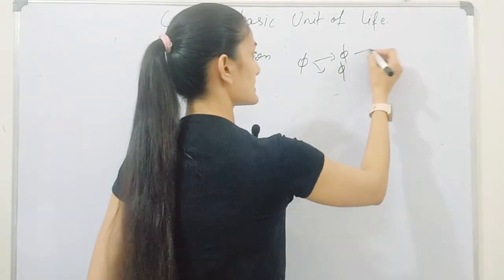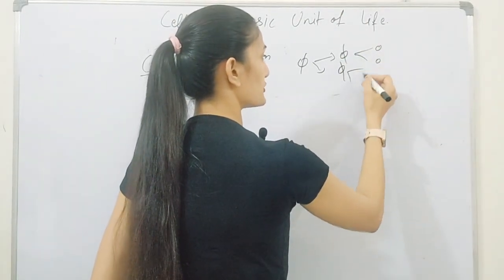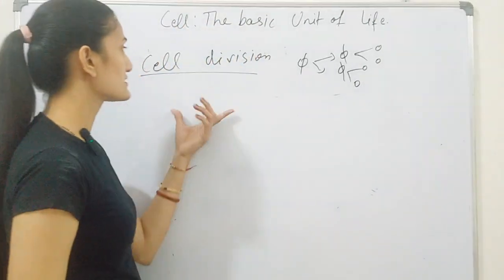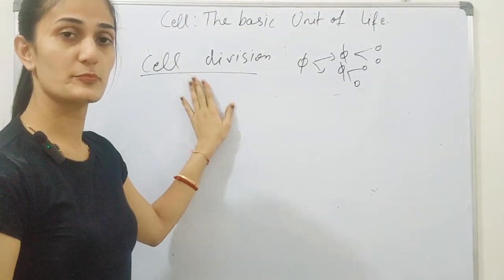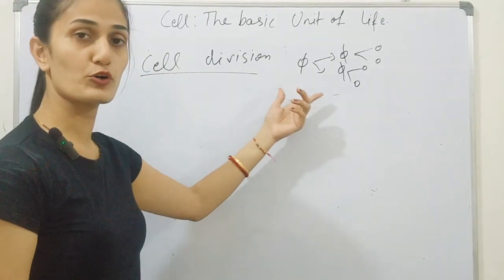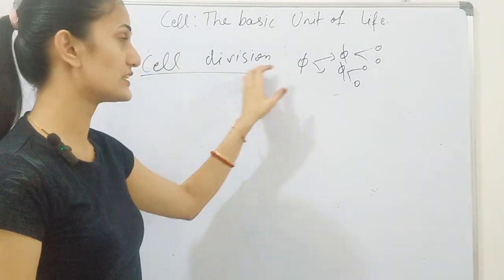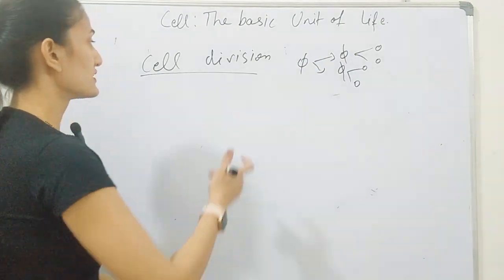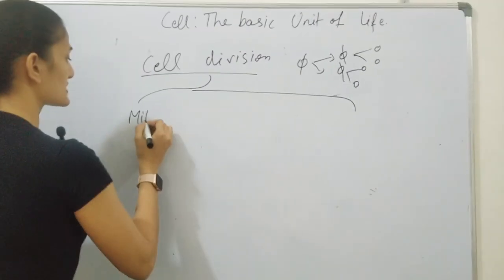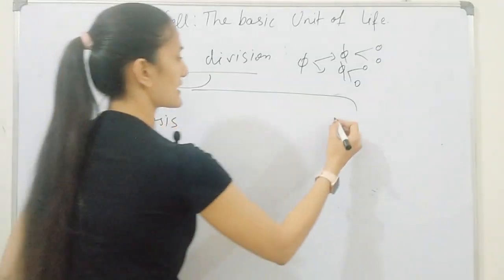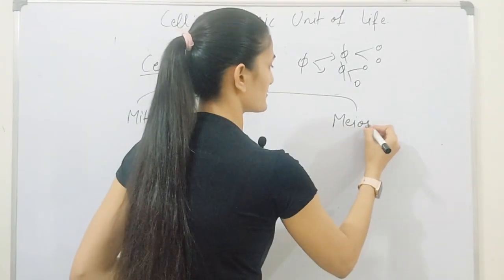Now these two cells also get further divided into more cells. This is simply known as cell division. So cell division means to increase the number of cells. Now this cell division is of two types. One is mitosis, the second one is meiosis.